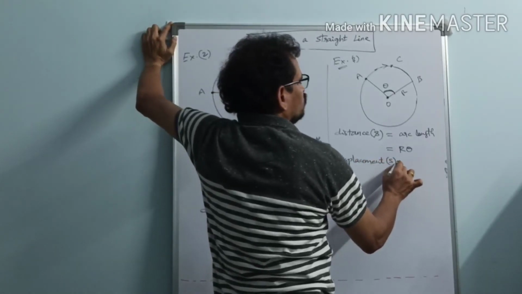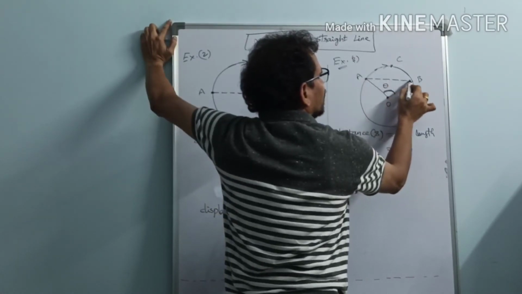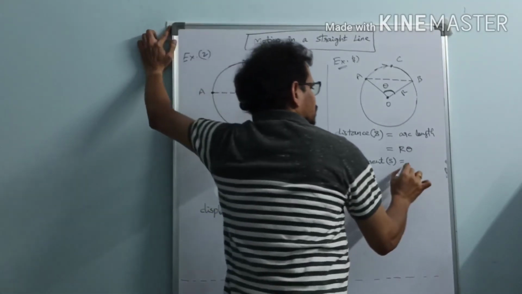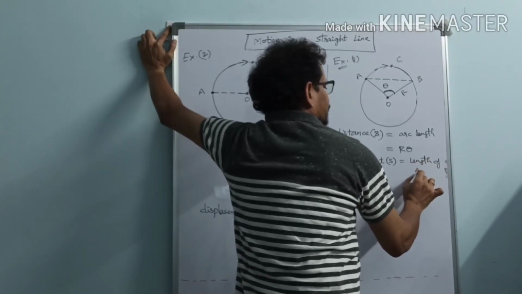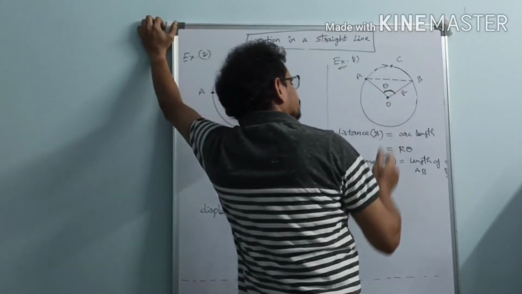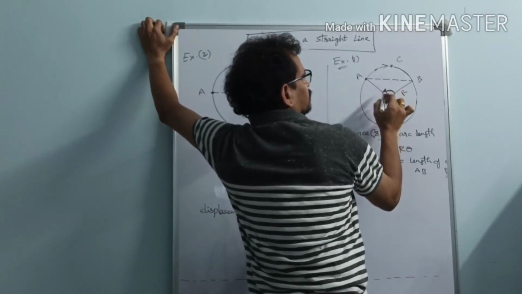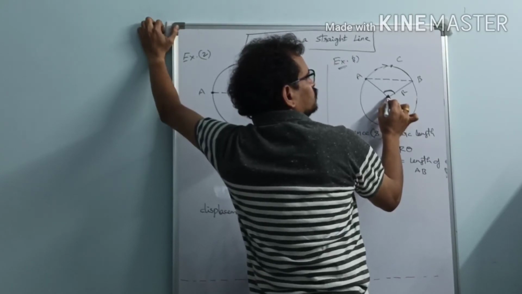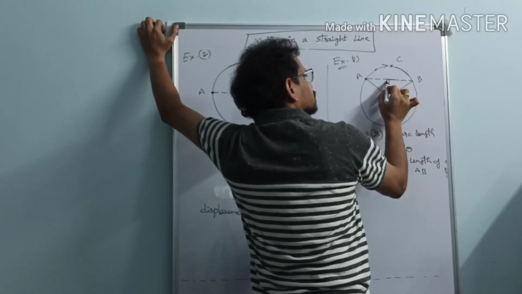Then what about displacement? Displacement, capital S, equals what? Displacement is the straight line joining point A to point B. So it is the length of AB. See what I am doing here. Let us draw this theta. Let us drop a perpendicular from the center to the opposite side.